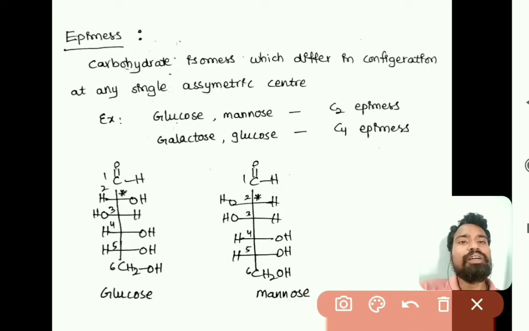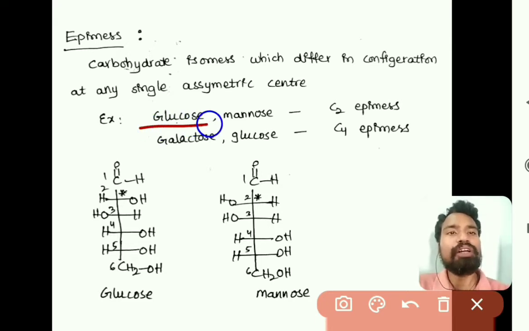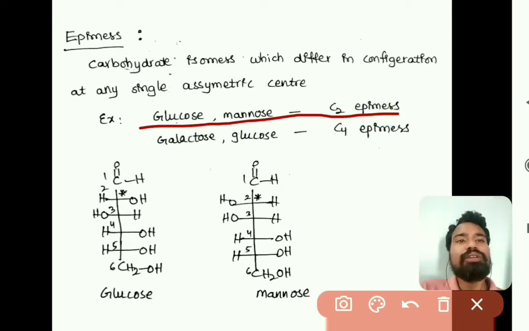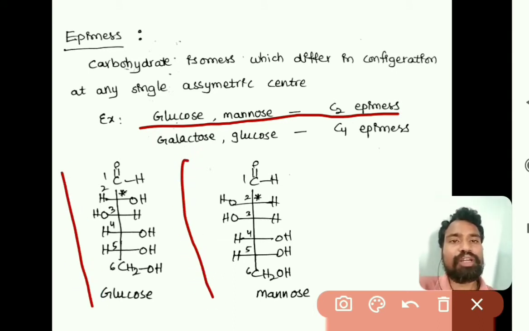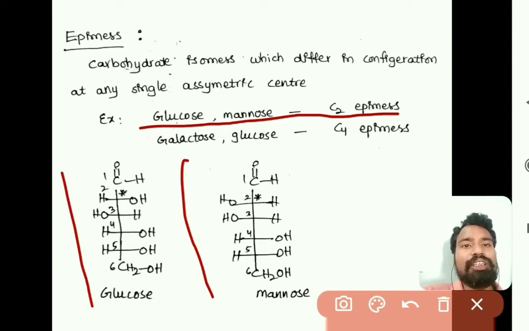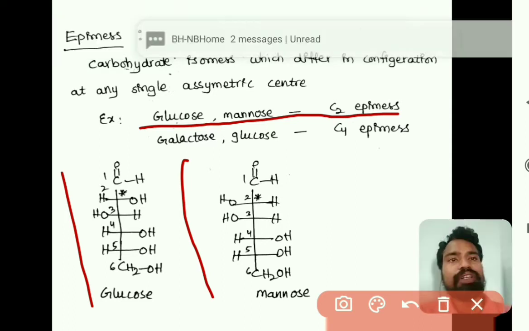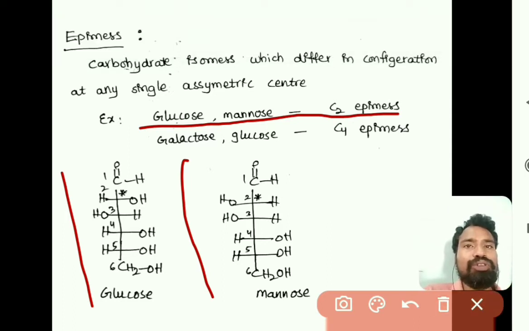Whatever the carbon, it is only at one single asymmetric center, and at all remaining centers the configuration would be the same, right? So for example, take glucose and mannose. When we observe the structures of glucose and mannose, this is the structure of glucose, that is, at the second carbon the OH group is at the left side, and at the third carbon the OH group is at the left side.